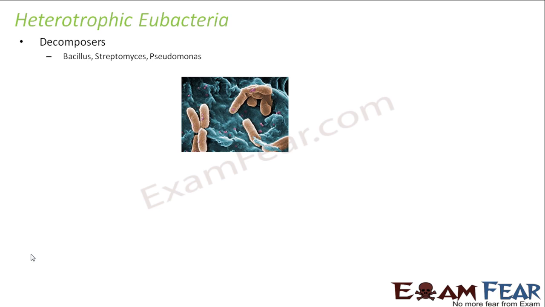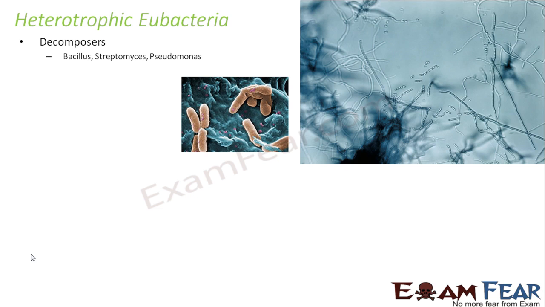Now, heterotrophic eubacteria act as important decomposers, that is, they feed on dead and decomposed matter, and thereby they help in decomposing the dead organisms. Examples are Bacillus, Streptomyces, Pseudomonas. These are all examples of heterotrophic eubacteria which act as decomposers.